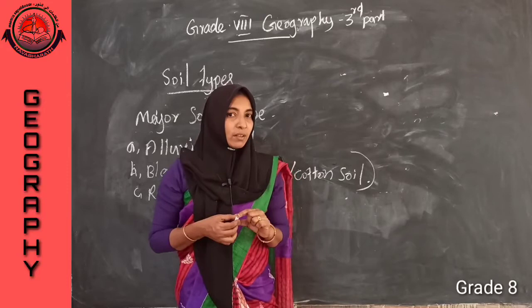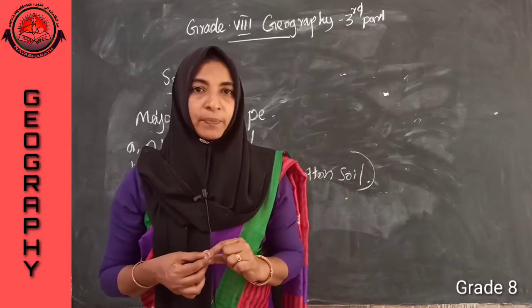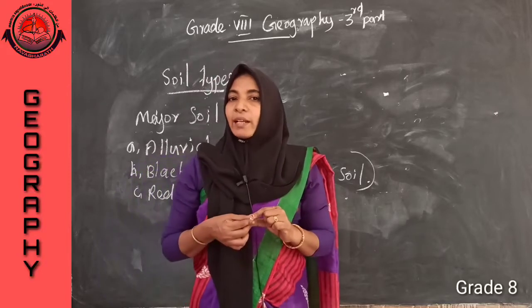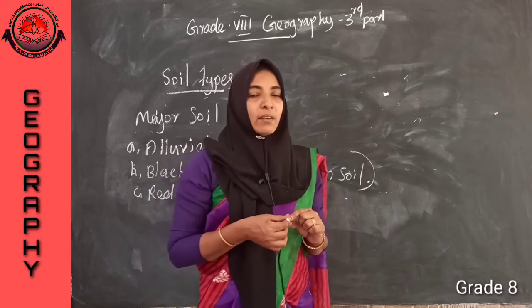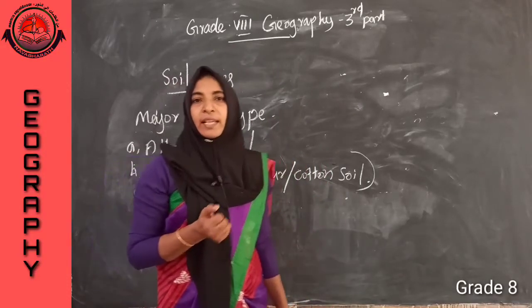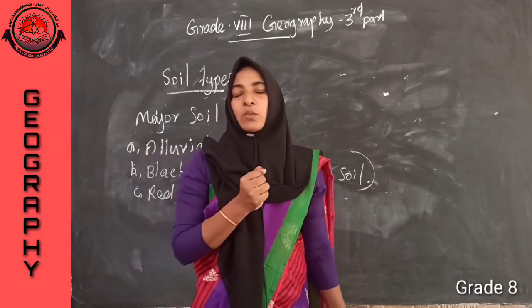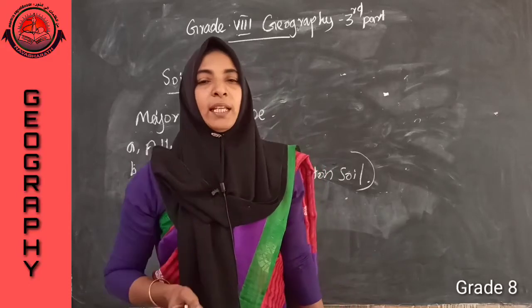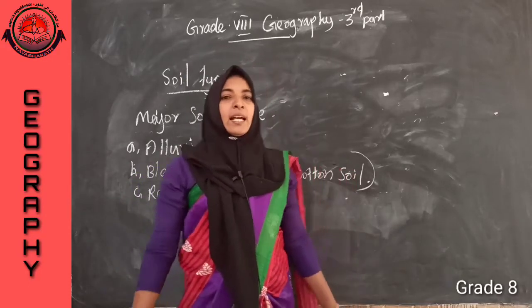In which place do we have low rainfall? We can find red soil where there is low rainfall, in the northeastern and southeastern part of the Deccan Plateau. In the southeastern part of the Deccan Plateau we can find red soil.